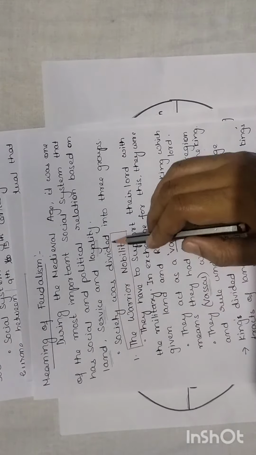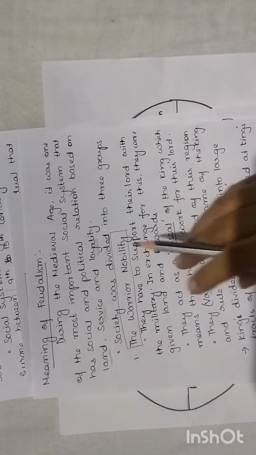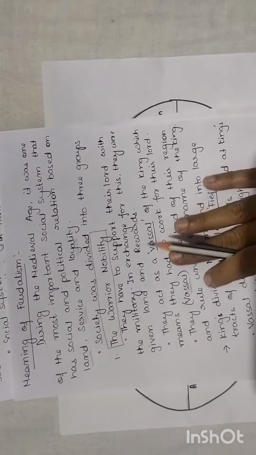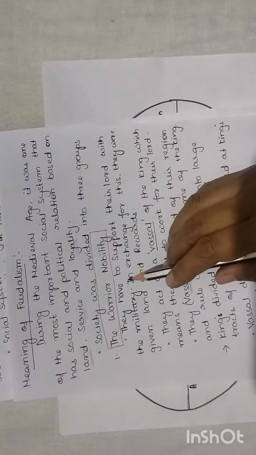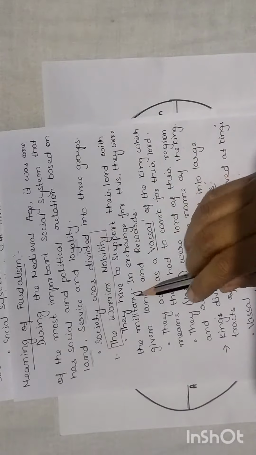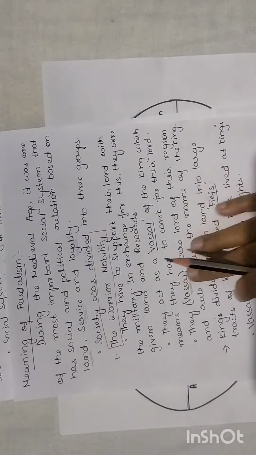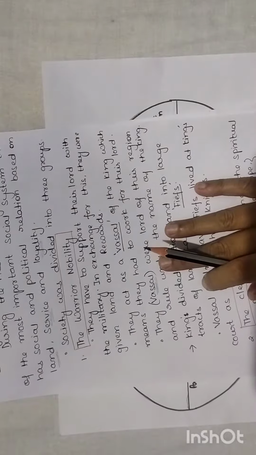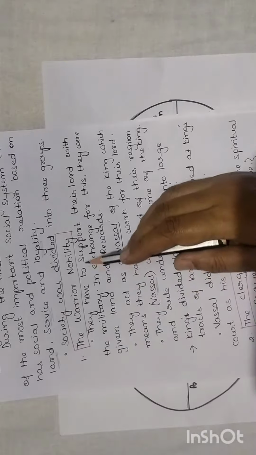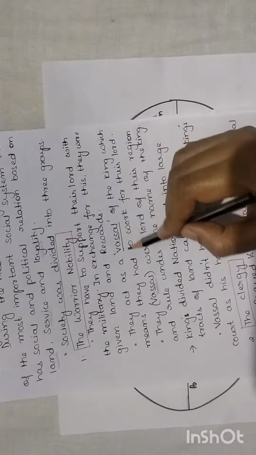The society was divided into three groups. At the time of feudalism, the society was divided into three groups. Just now I told you that it was more structured. So a group of people had been divided there. The first group was the warrior nobility. Here you will see the vassals were there.